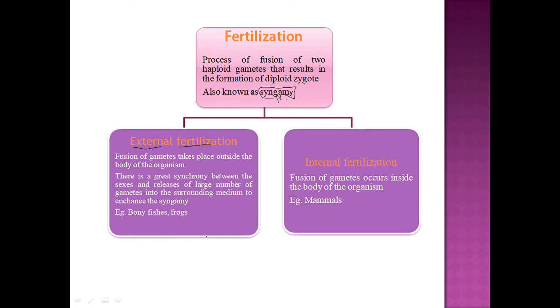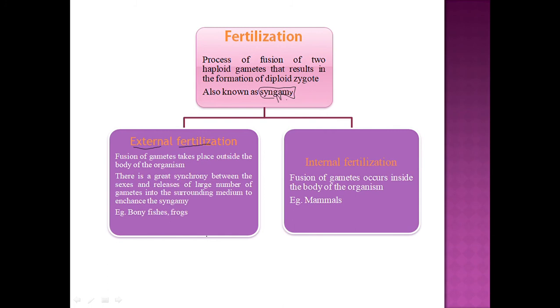Why? Because in the surrounding medium there are numerous predators, so the possibility is that if fewer eggs are laid, there is less possibility of fusion because there is more predation. Because fertilization is happening outside the body and in water, there are various predators present in the water and outside the water, which could be harmful for the eggs.